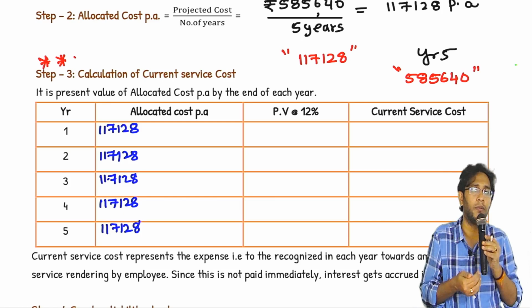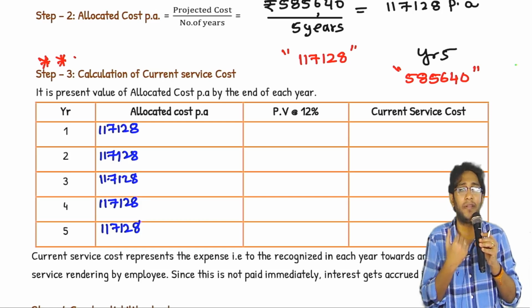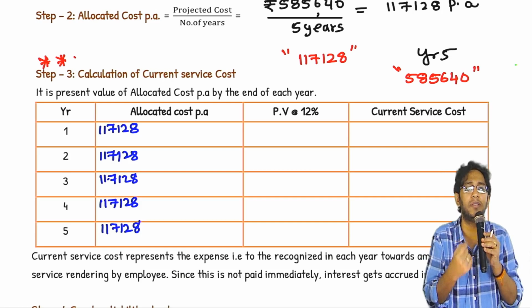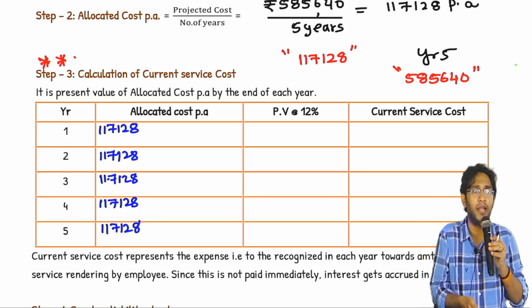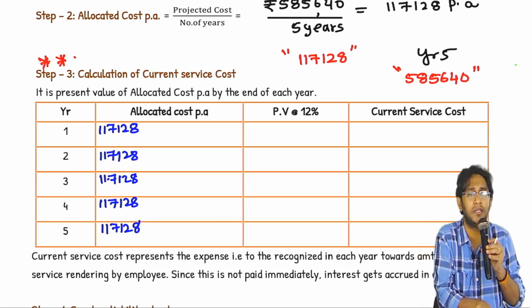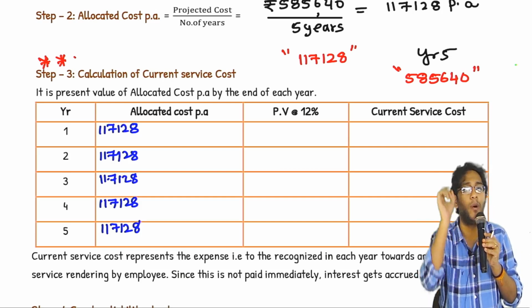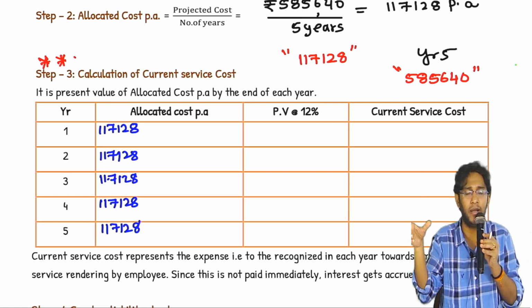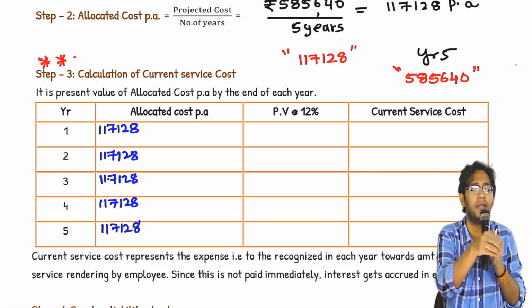One year is over. By the end of the first year, the employee has given us some service. For the service he gave, I owe him an amount of 117,128 at the end of the year. And I am already standing at the end of the first year. From the end of the first year, the fifth year ending is 4 years away. So the 117,128 which I have to pay after 4 years, which is actually the 5th year ending, has to be discounted to today, the 1st year ending, and recognized as a liability.